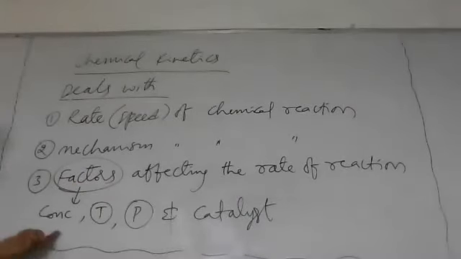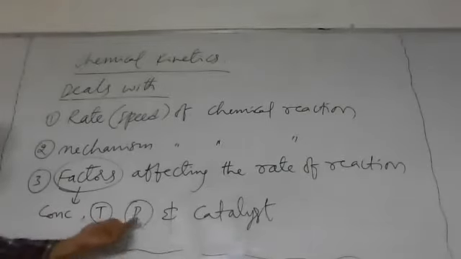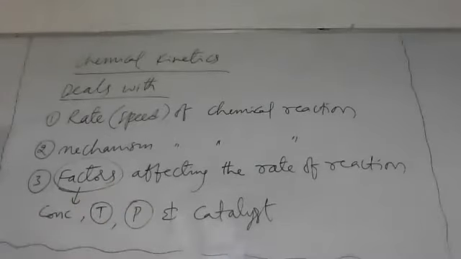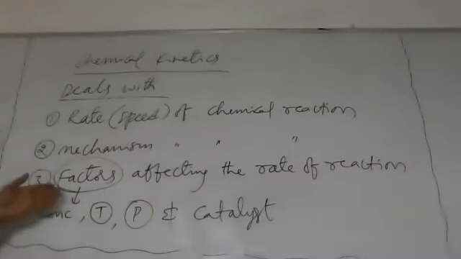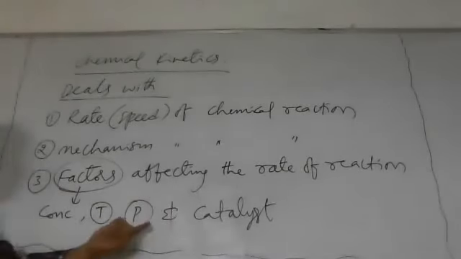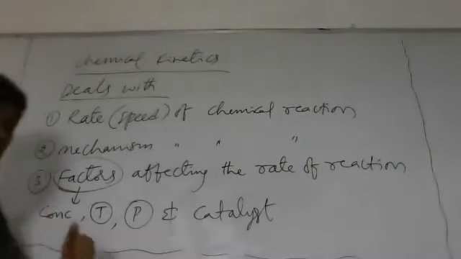Which factors do we study here? Concentration of reactants, temperature of the reactants, pressure of the reactants, and catalyst. The catalyst in whose presence the reaction takes place also decides the rate of reaction and the mechanism of reaction. These two can be affected by all these things.